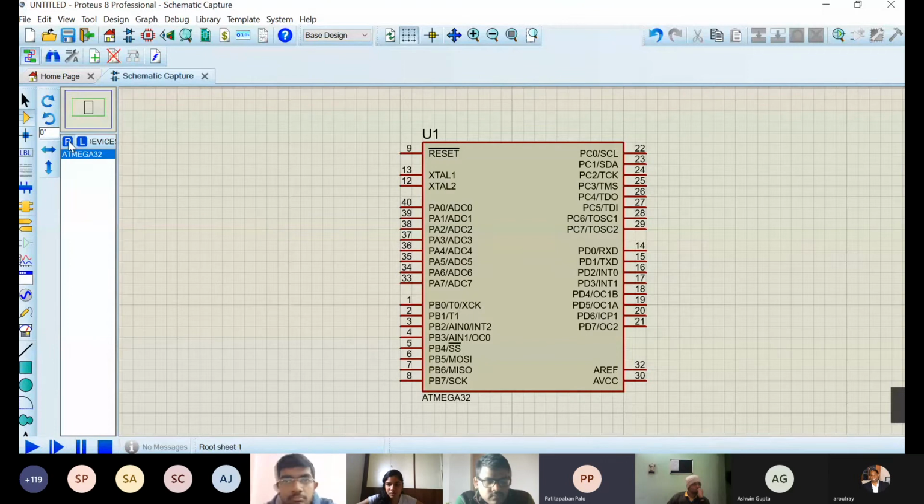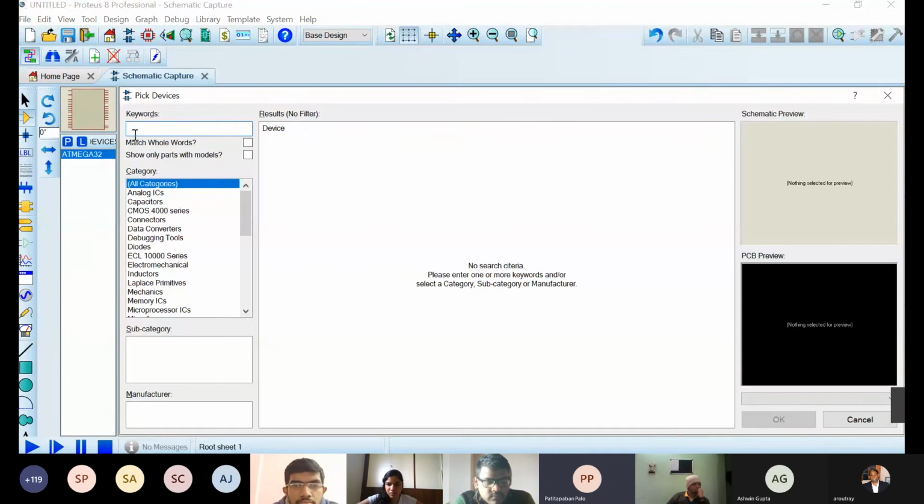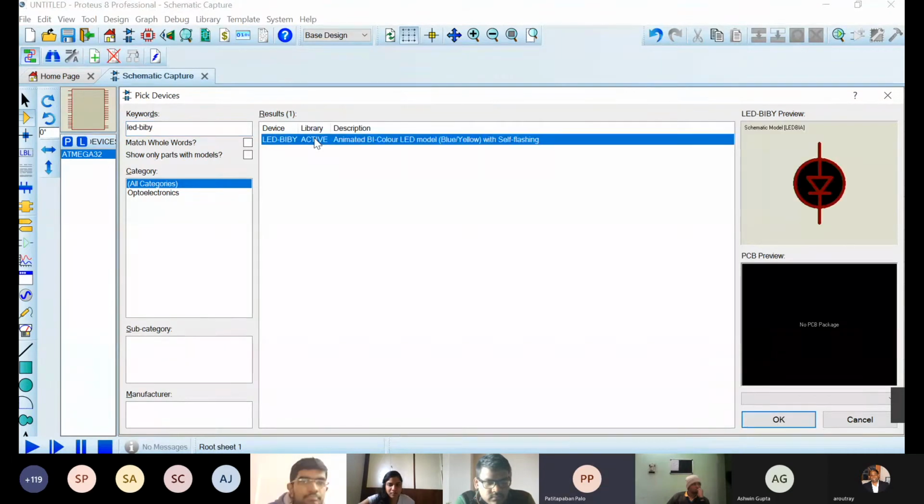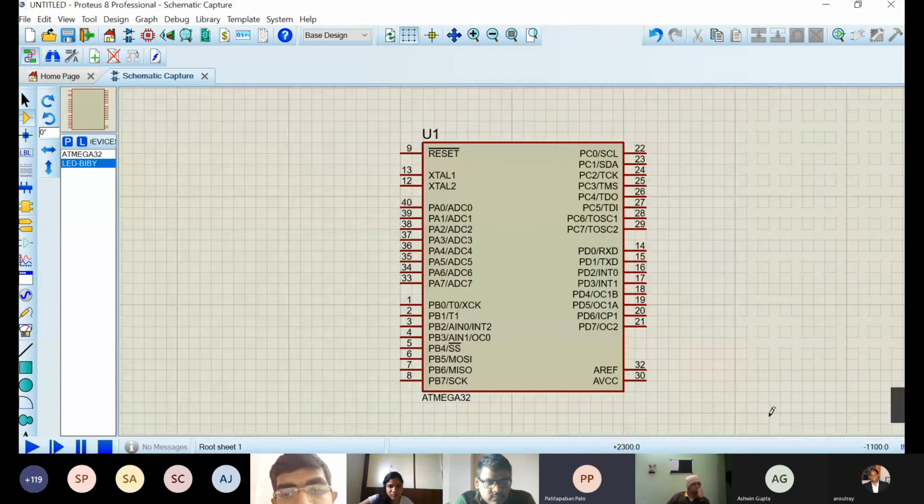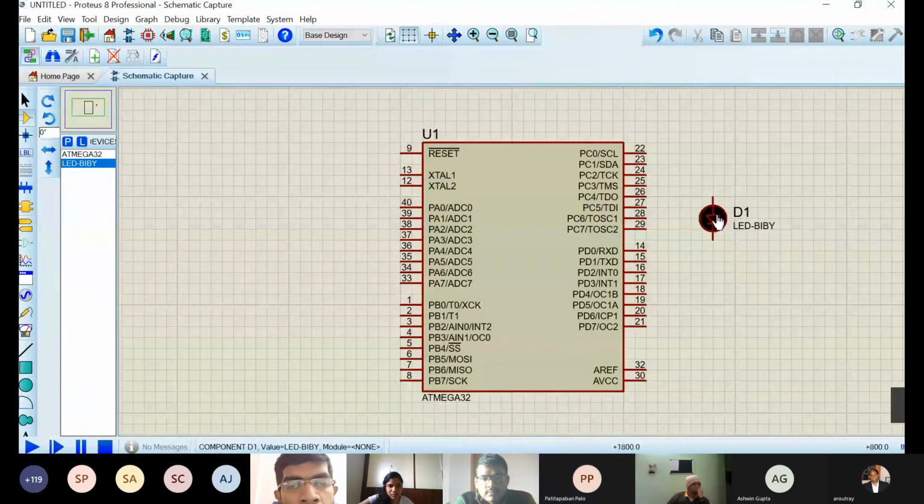So again I'll go to this, select P, go to the library, and pick an LED from there to connect it. This LED is for yellow color, blue and yellow color. I have selected one LED. Now I am going to place the LED, say somewhere here. I have placed the LED. It is just left click. You have to select the device and just click, and you'll get your LED.